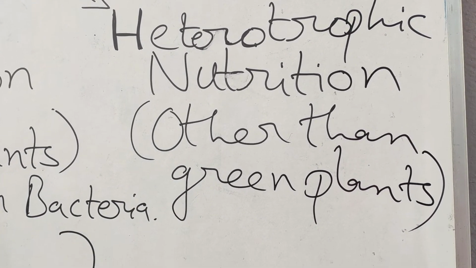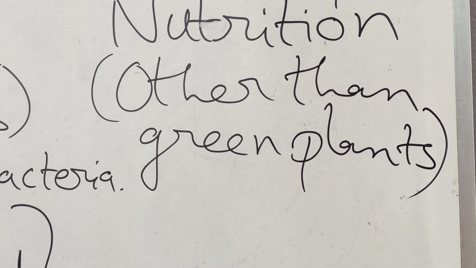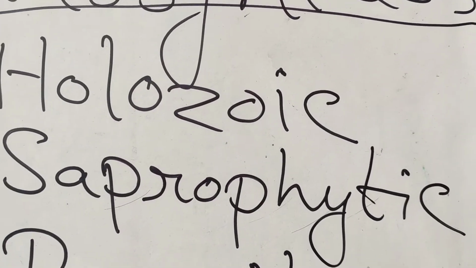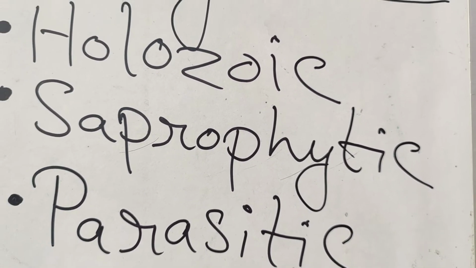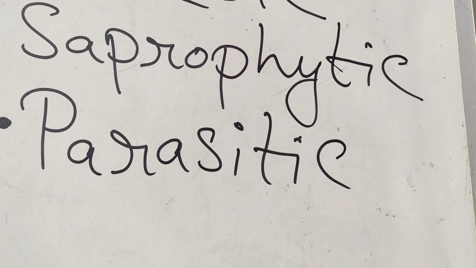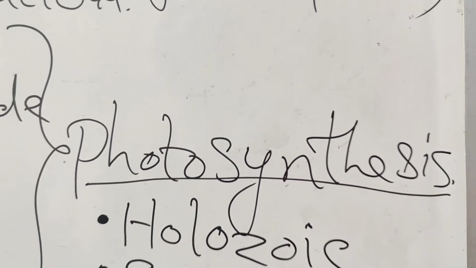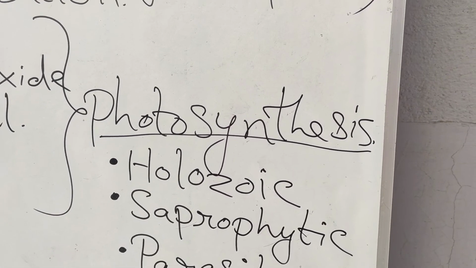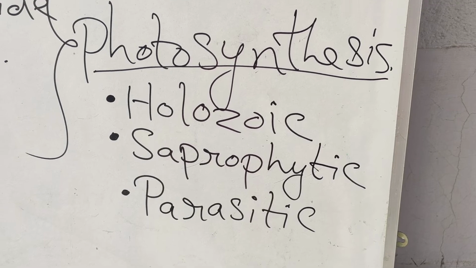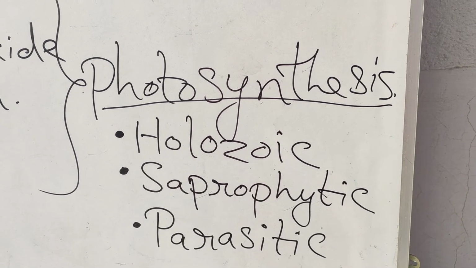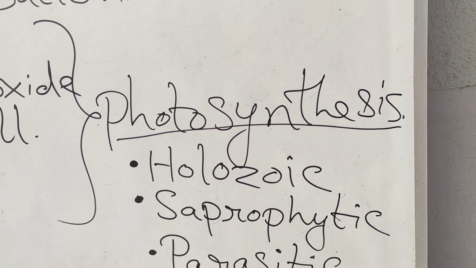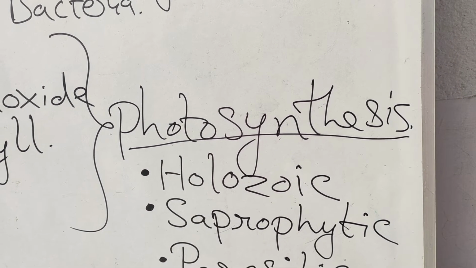There are certain organisms which take their food from dead and decaying organisms. These are called saprophytic organisms, and the nutrition is also known as the saprophytic mode of nutrition. And last is parasitic. In case of parasitic nutrition, the organism takes nutrition from a living host, for example cuscuta in case of plants, or leech, lice, intestinal worm, etc.